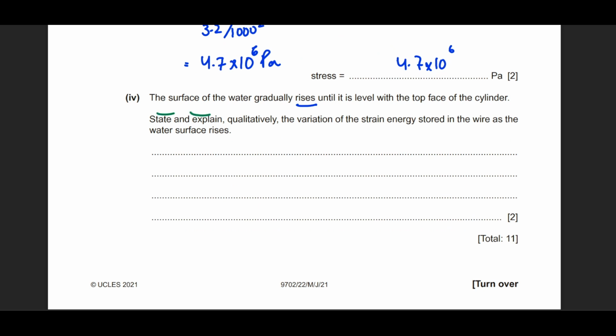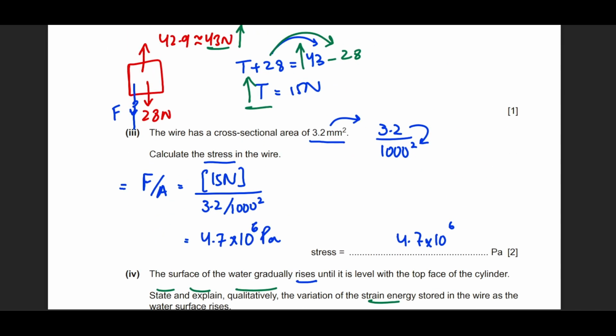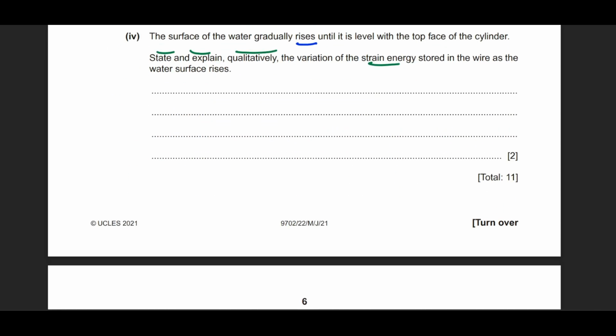It says state and explain qualitatively the variation of the strain energy stored in the wire. Now, as we have established that the tension is going to increase, and we know that the formula for strain energy is 1/2 Fx, if the extension, if the force is increasing, then most definitely the strain energy overall will also increase.